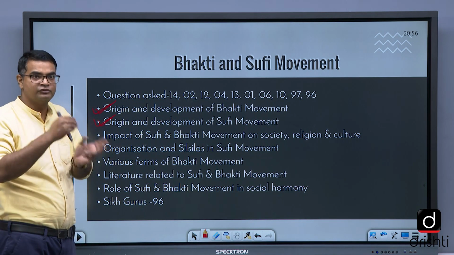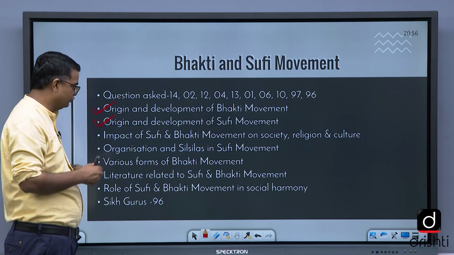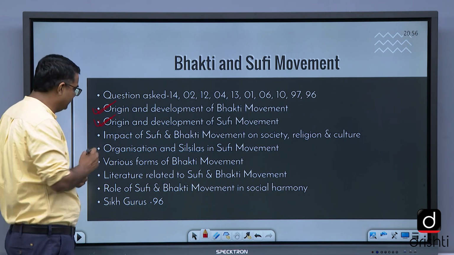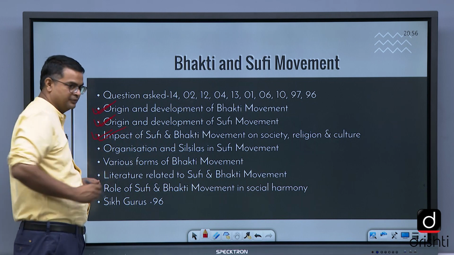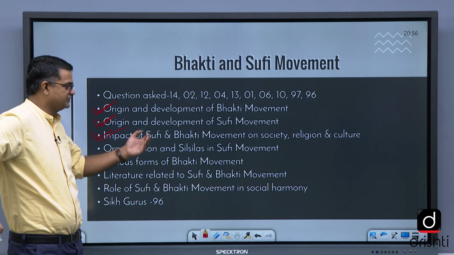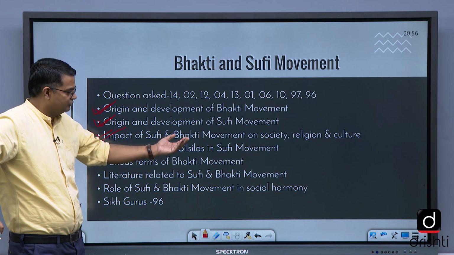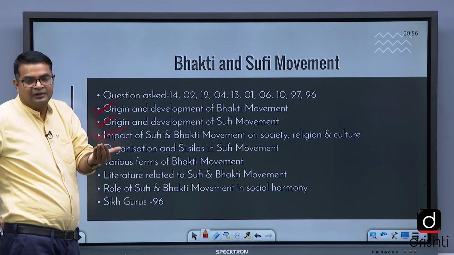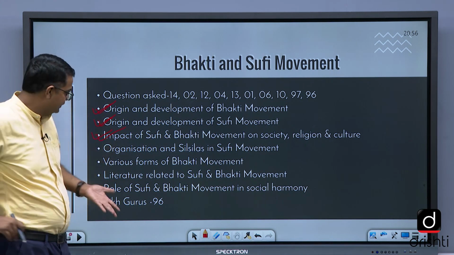Bhakti influenced Sufi or Sufi influenced Bhakti, though there is a debate on this. Impact of Sufi and Bhakti movement on society, very important, we cannot leave anything, because they ask in the main exam also. Organization and silsilas, that is orders in the Sufi movement. Which silsilas are there? Chishti order, Suhrawardi, Qalandariya, Firdausi.